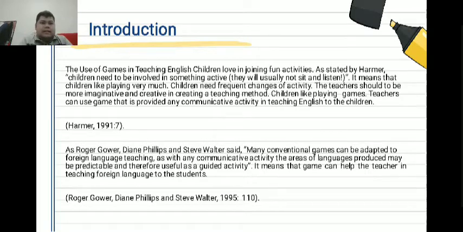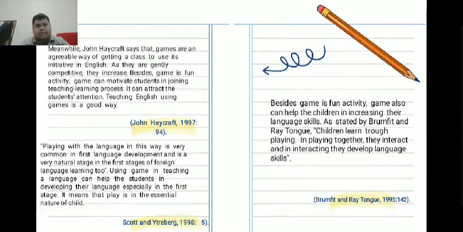It means that games can help teachers in teaching a foreign language to the children, to the students. Meanwhile, John Haycraft says that games are an agreeable way of getting a class to use its initiative in English, as they are gently competitive.